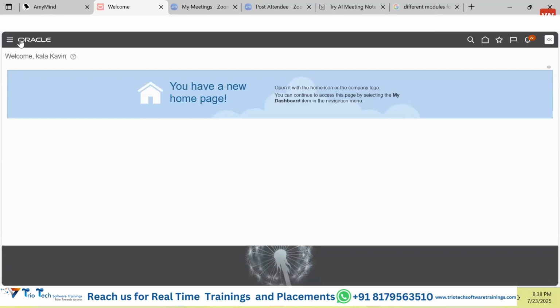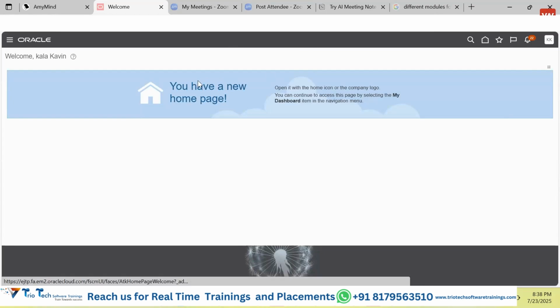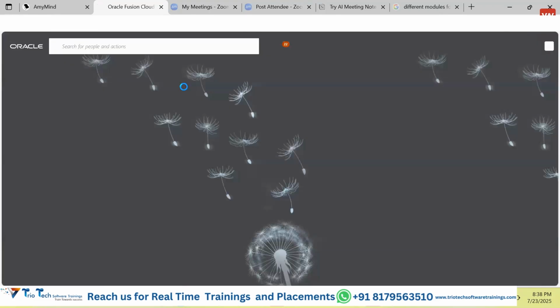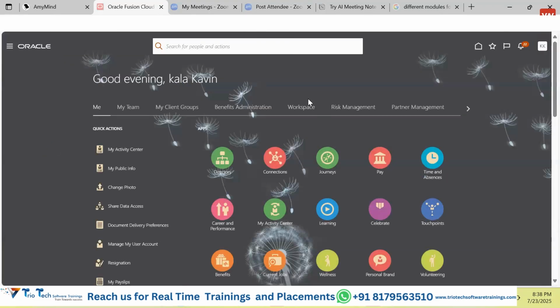In this application guys, this black strip that you're going to see is the global bar. In this global bar, there are certain buttons. These buttons are called global buttons, which help us navigate at any point, whichever screen or page we are standing on. In case we want to come back to the home screen, if we are standing anywhere, we can access this button. This is the home button.